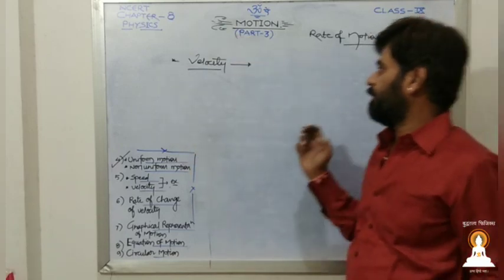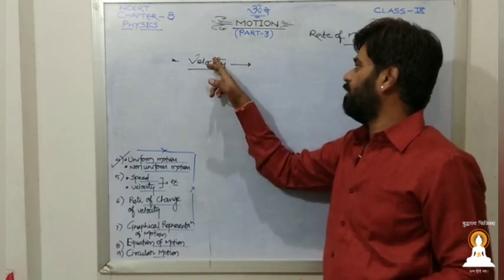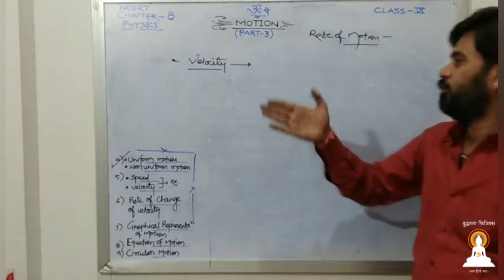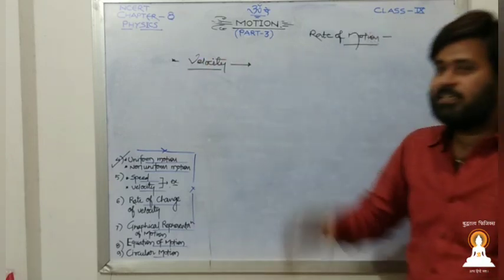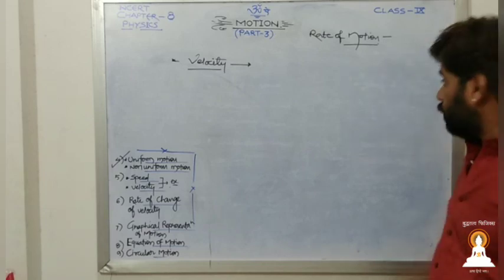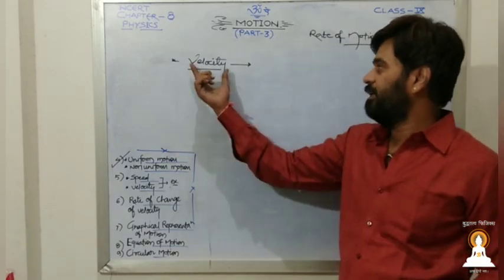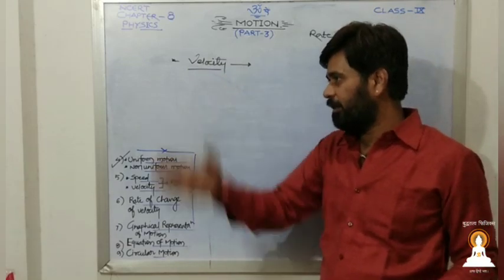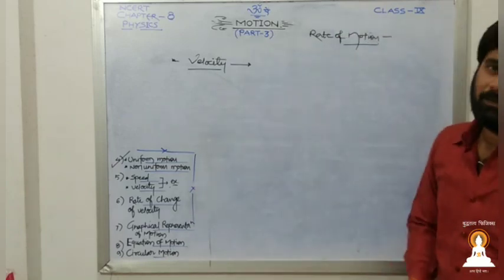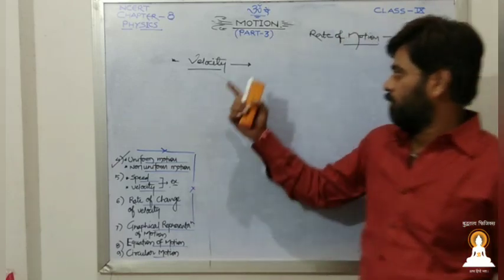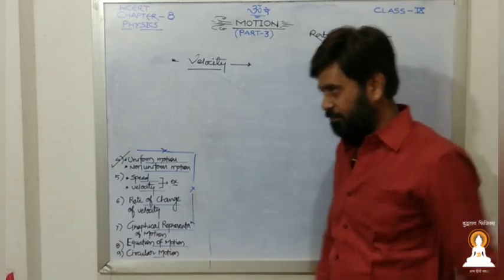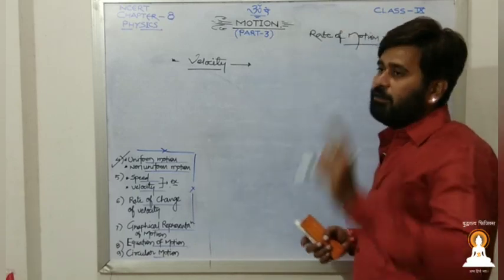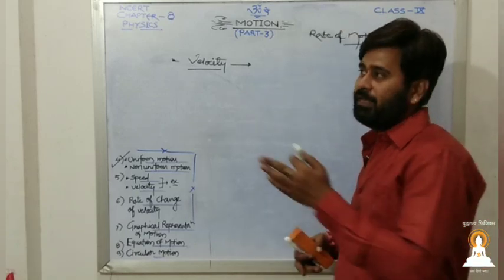We can't say in which direction she was moving, but one person came and said that you have to move in that particular direction. Then that speed is moving in a particular direction. That is what velocity is. So if that speed moves in a particular direction, then we will call that particular speed a velocity. So we may say if an object is moving in a straight line, then for that object speed and velocity will be the same, because it is moving in a straight line.